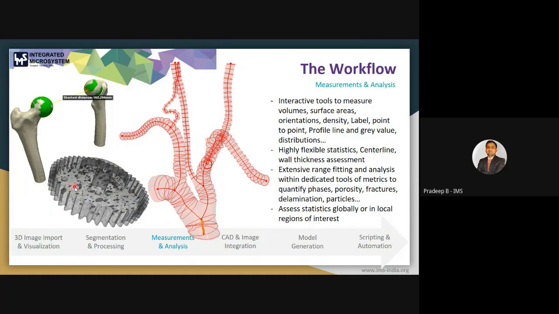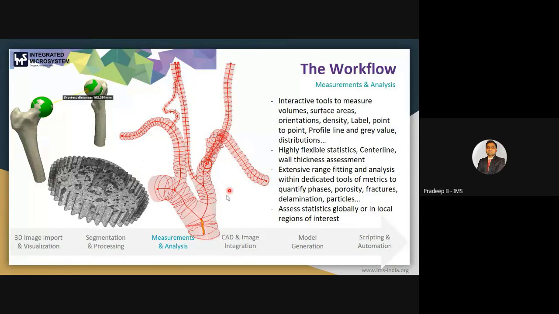Then we check how much the surface has deviated from the as-built part to the as-designed part, so that we can compare, and after that we can reduce some parameter in the manufacturing process.